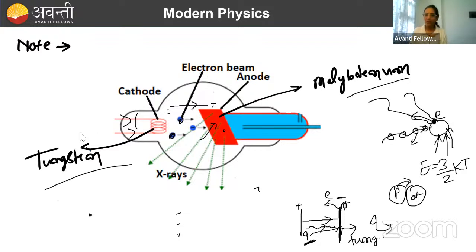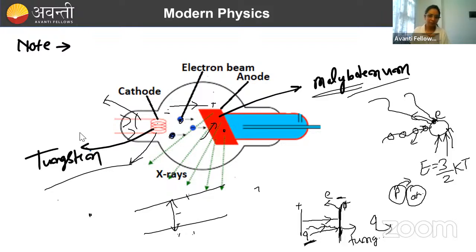Why tungsten? Tungsten, because we are heating it, and if it is made of any other element which has a low melting point, it might melt away. But tungsten has a very high melting point. Why this atom here? We are taking it because it has a high atomic number, and if it has a high atomic number, its energy difference between two states will be higher.